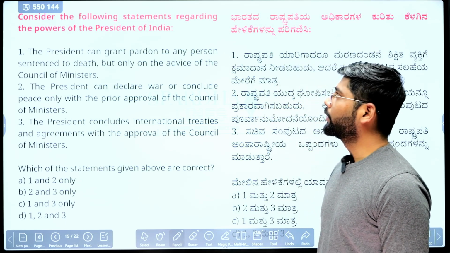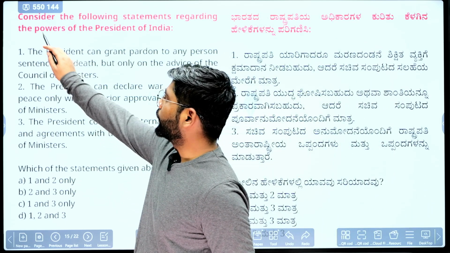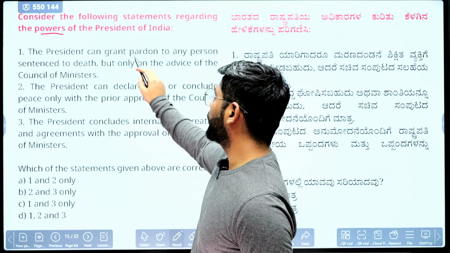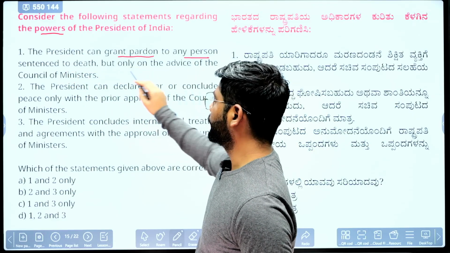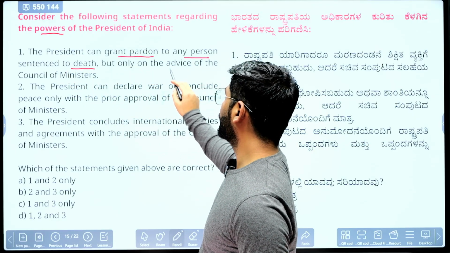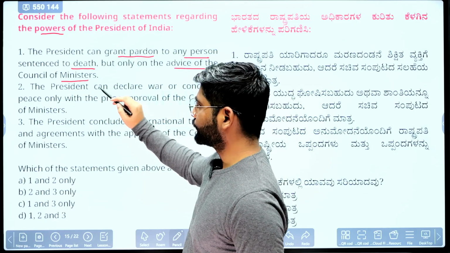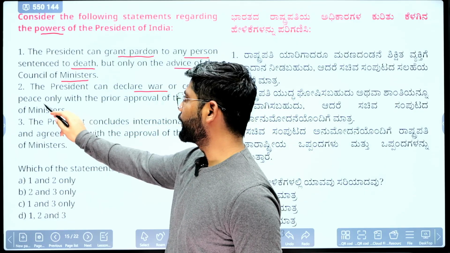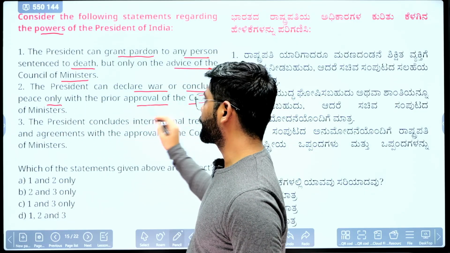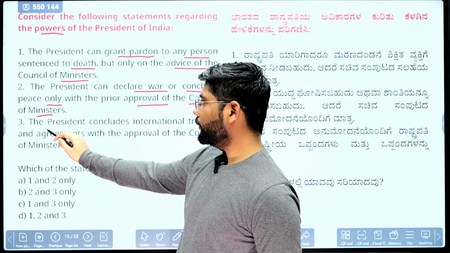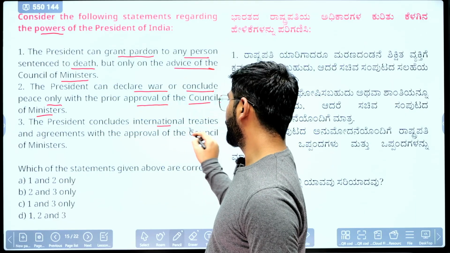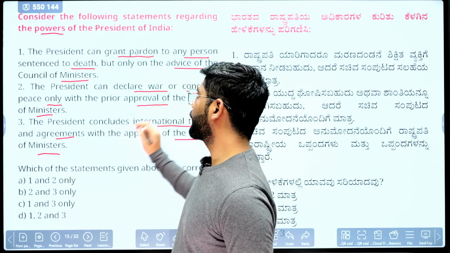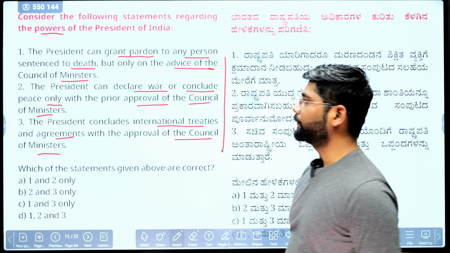Next question. It is about the powers of the President of India. First statement: the President of India can grant pardon to any person sentenced to death, but only on the advice of the Council of Ministers. Second, the President can declare war or conclude peace only with the prior approval of the Council of Ministers. Third, the President can conclude international treaties and agreements with the prior approval of the Council of Ministers. Let me know which one is correct here.